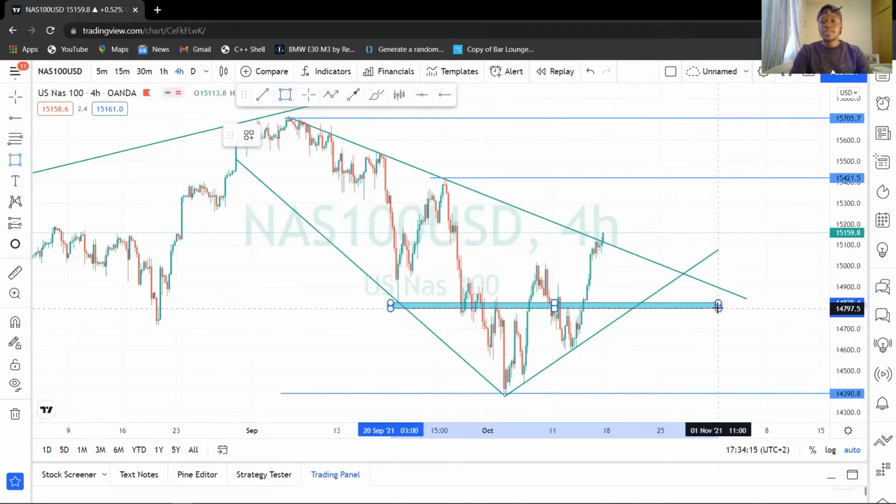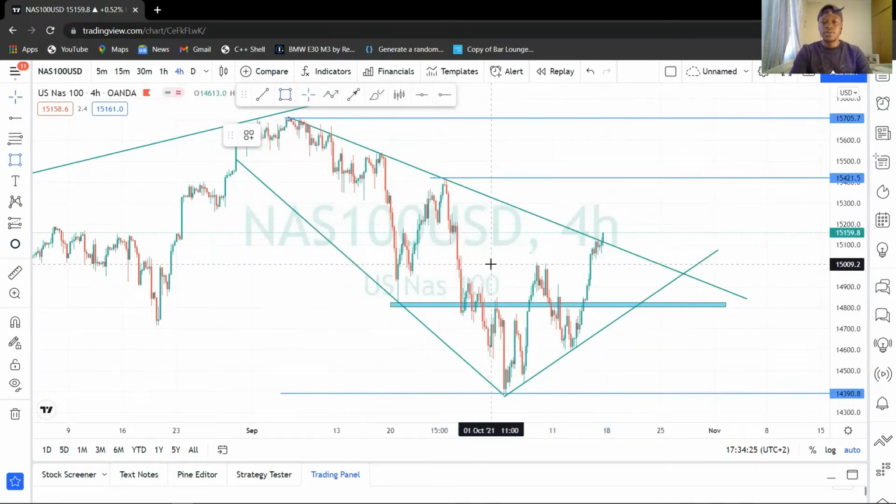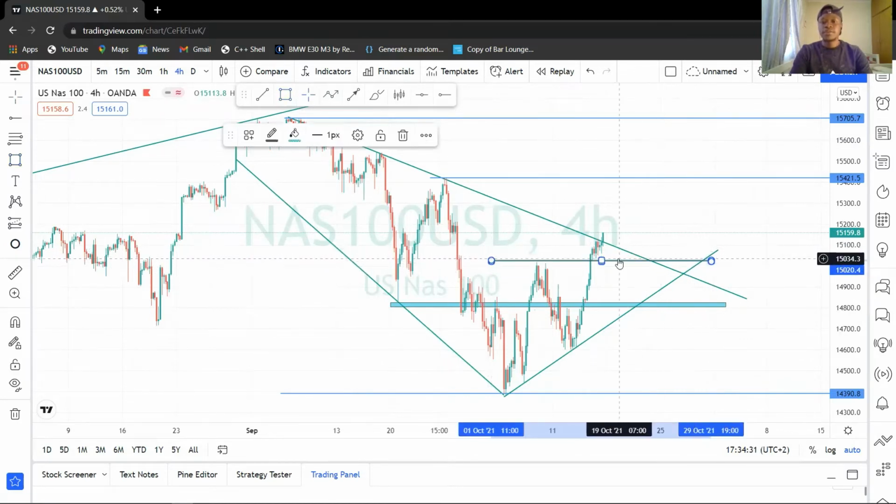So this was our support, and right now we are headed to our resistance. But before we head to our resistance, we are having some kind of a zone somewhere around here. This is the zone that we are looking at, and then we sort of had a breakout, and then we sort of had a retest, and we have broken out of